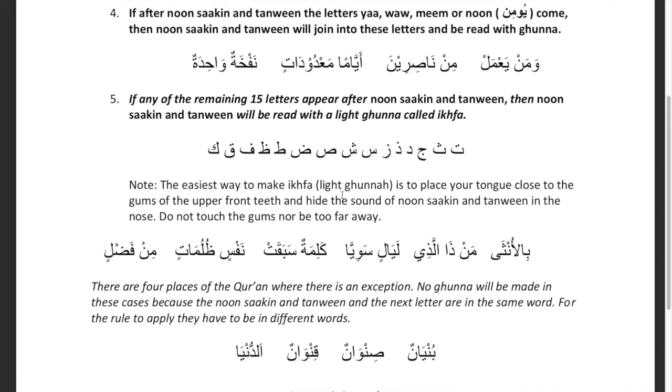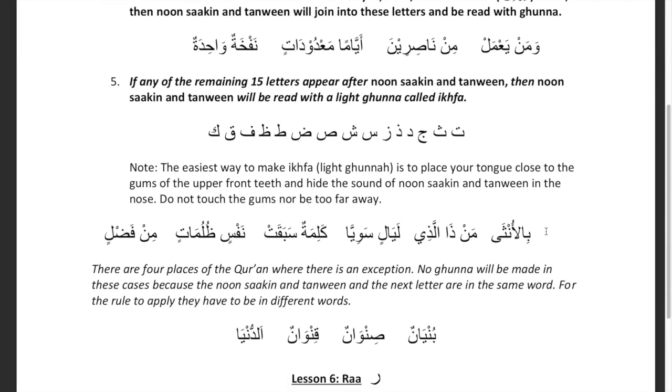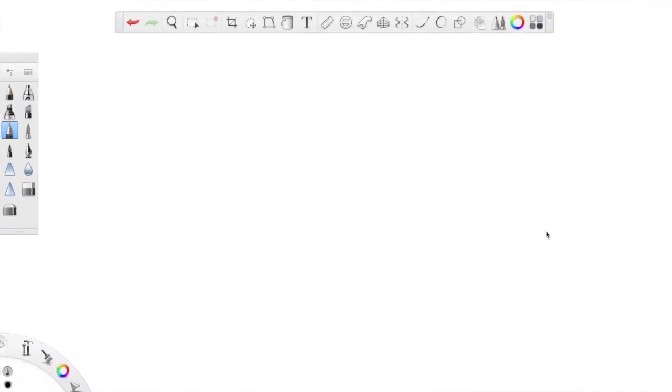So what is ikhfa? The easiest way to make ikhfa, which is a light ghunna, is to place your tongue close to the gums of your upper front teeth and hide the sound of noon sakin and tanween in the nose. Do not touch the gums nor be too far away. So what does that mean? Let's look at a side view of your mouth. This is your tongue. It should be right up close to your teeth but not touching it.